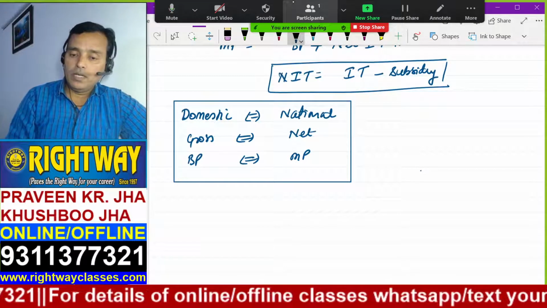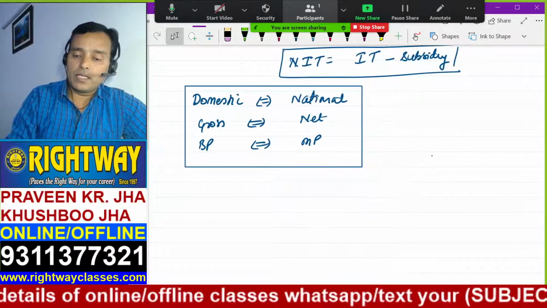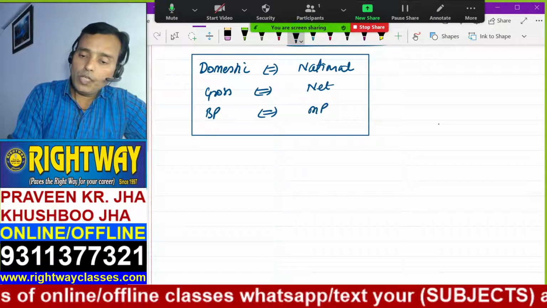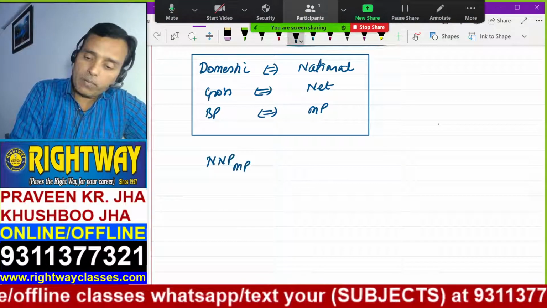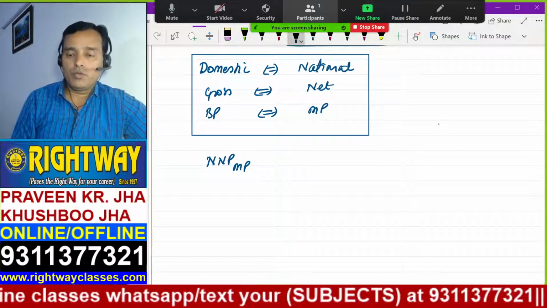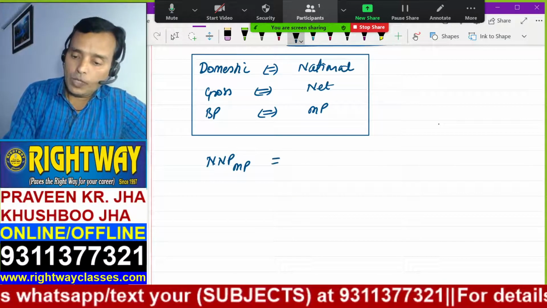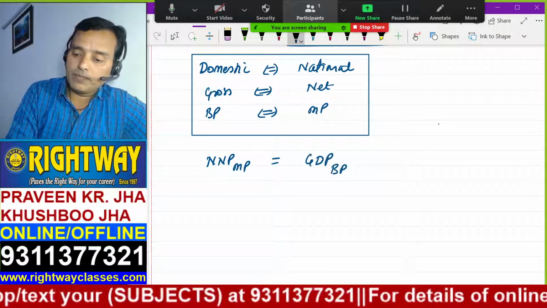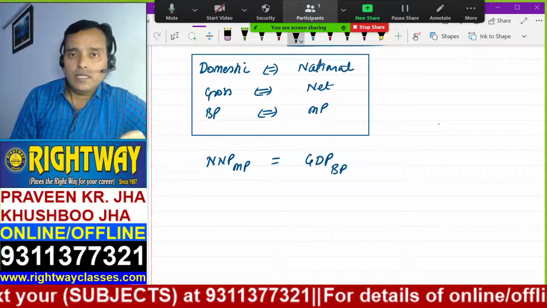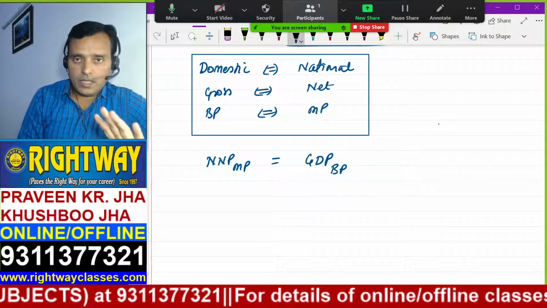Now suppose we can use this formula to find out anything. Suppose you need NNP at market price, and you are given GDP at basic price, but you want NNP. See, this is the concept.